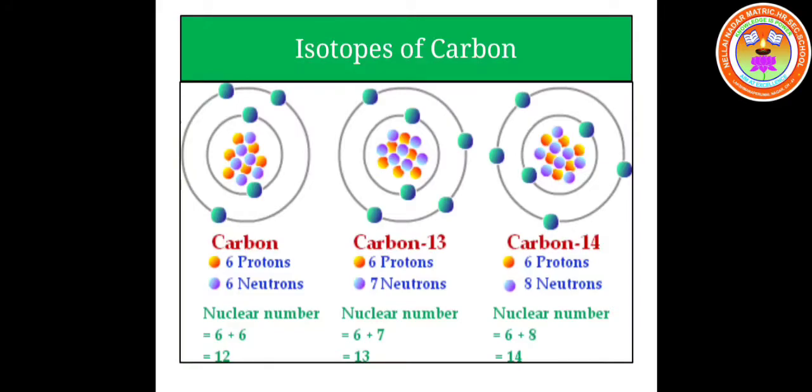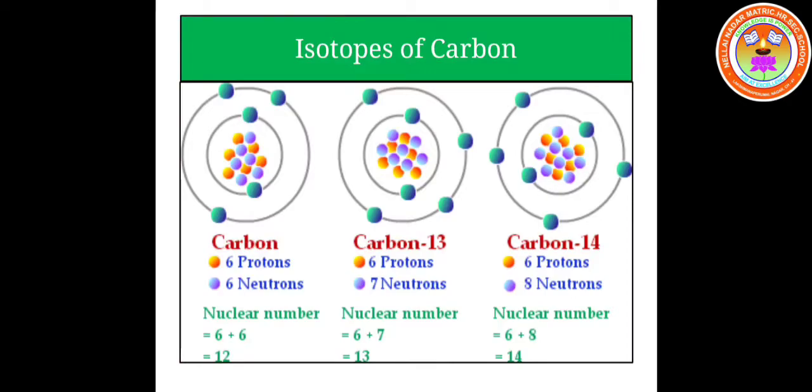In carbon 12, there are 6 protons and 6 neutrons, so 12 nucleons. In carbon 13, 6 protons and 7 neutrons, so the nuclear number is 13. In carbon 14, 6 protons and 8 neutrons, so the nuclear number is 14.